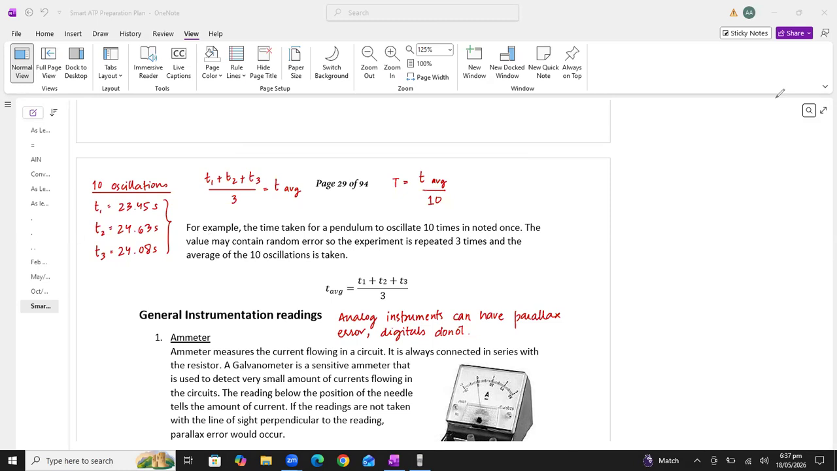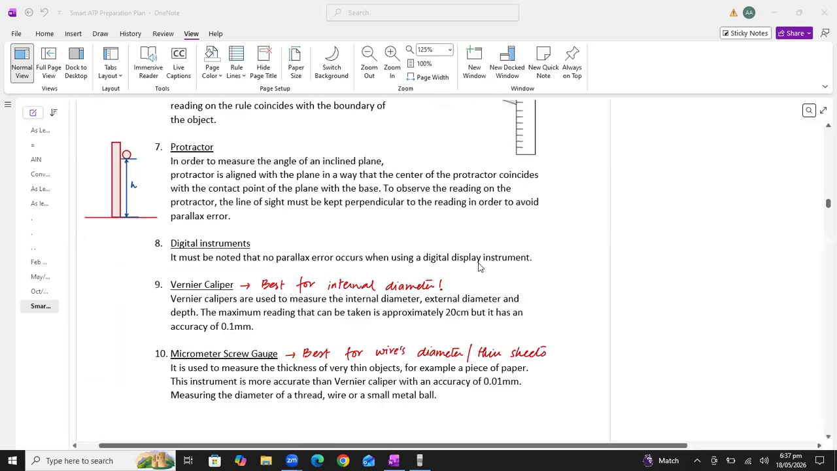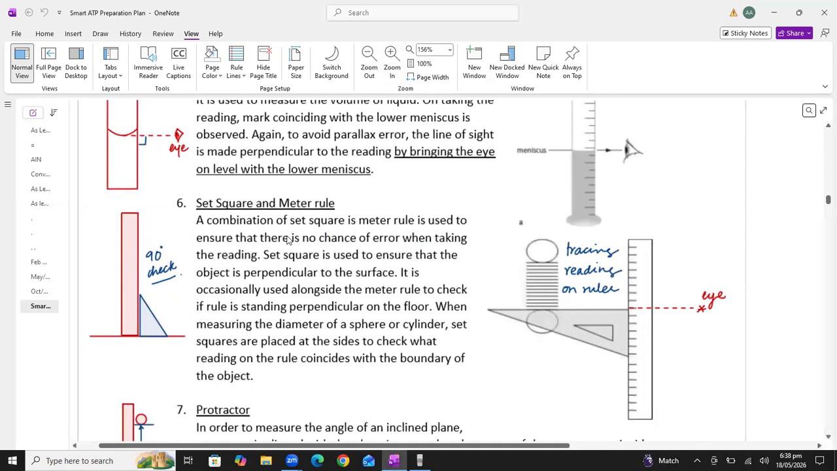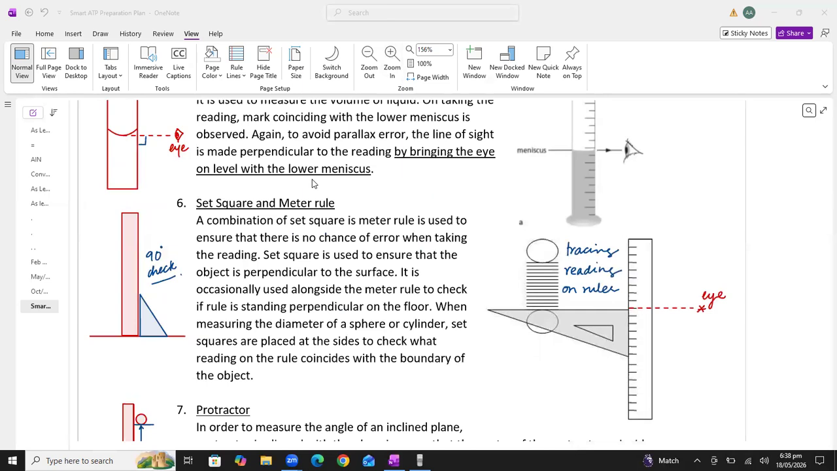So now, students, how will we use the set of squares? Let me show you the diagram again. You can see the set of squares are used to check whether the meter rule is vertical or horizontal. All right. Like for example, in any experiment, I have clamped the meter rule in the horizontal position. This is the meter rule. All right. And this is the stand. We have clamped the meter rule with the help of this stand.